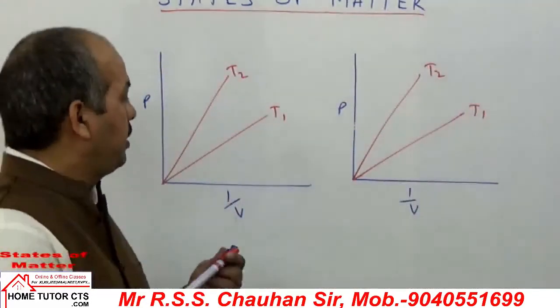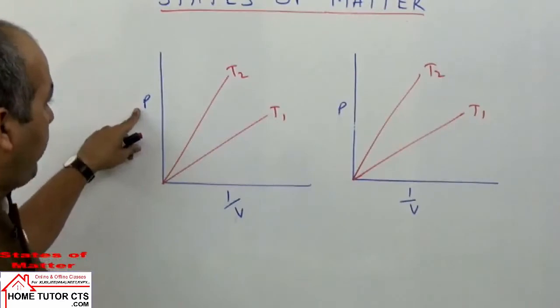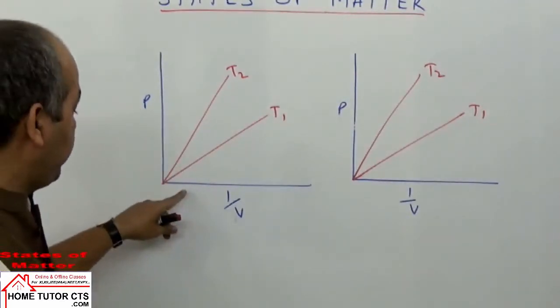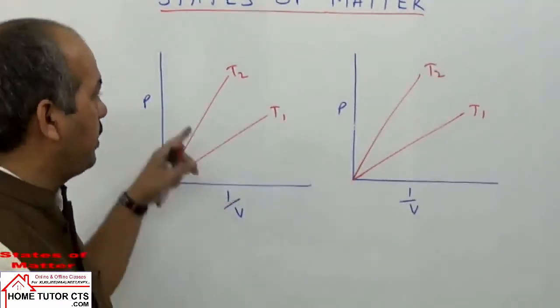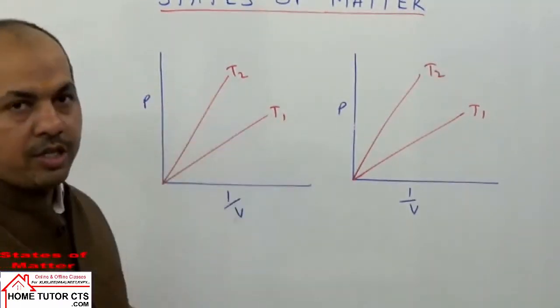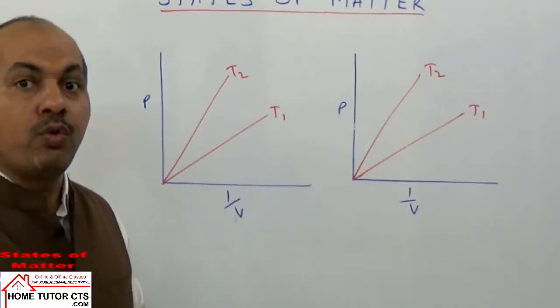Now the question asks, in both the graphs, we have taken y axis pressure and x axis 1 by volume. In both the graphs, the question asks what is the order of temperature, which is higher temperature, which is lower temperature.